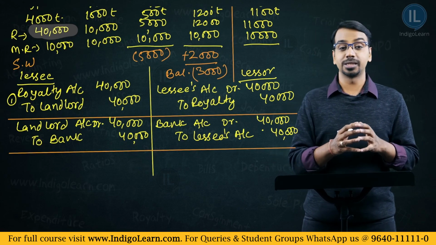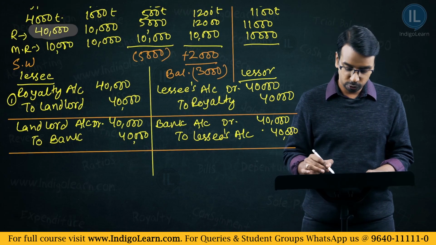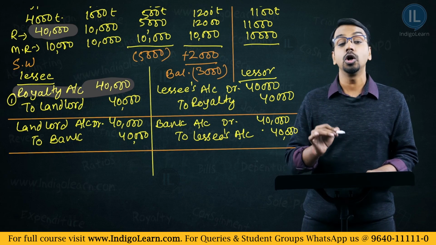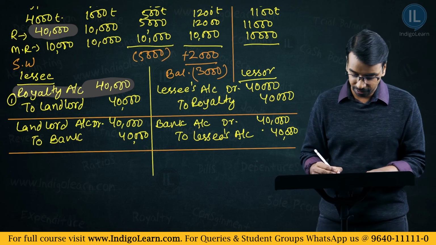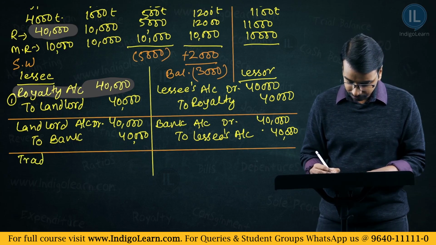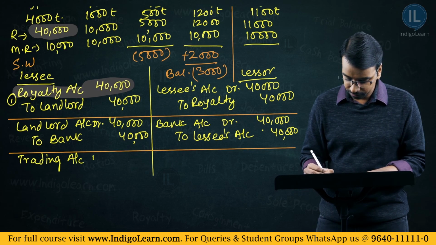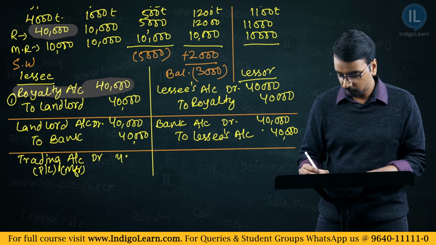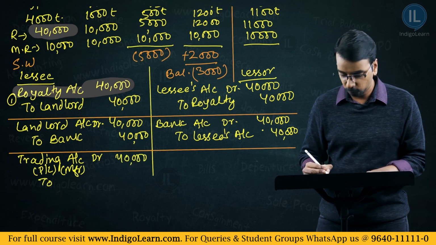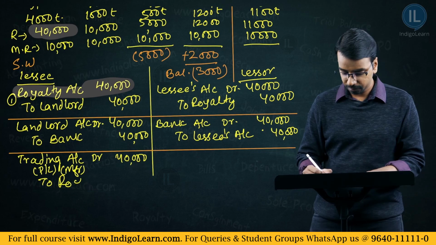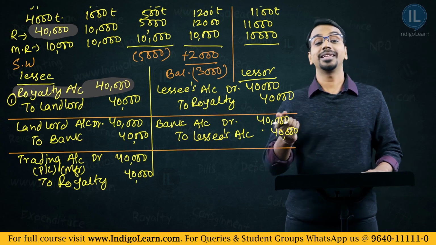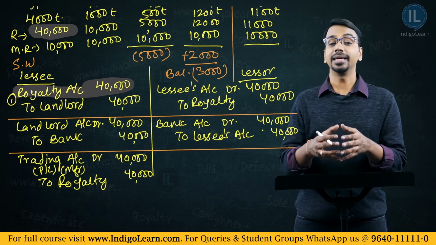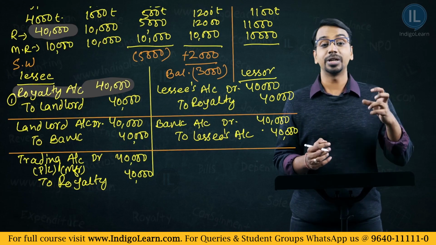So, to transfer the expenses to profit and loss account, what will be the entry? You will transfer this royalty account 40,000 rupees to P&L account or to trading account. So the entry for that will be trading account debit, or it could be P&L or manufacturing account, 40,000 to royalty account 40,000.